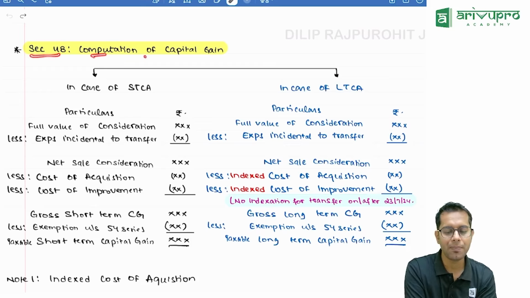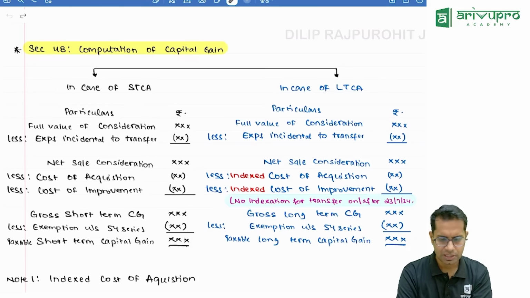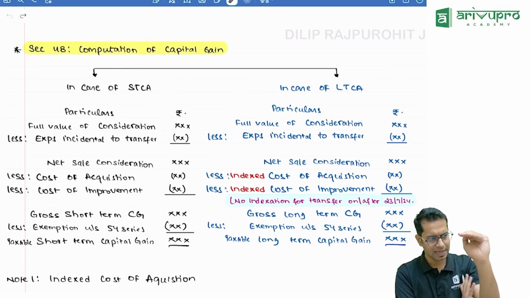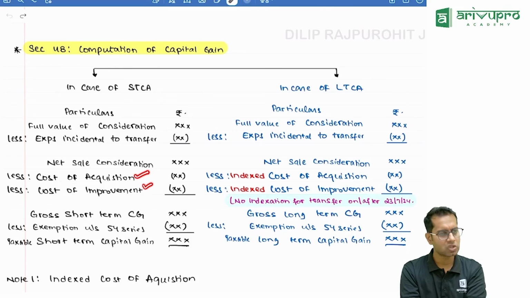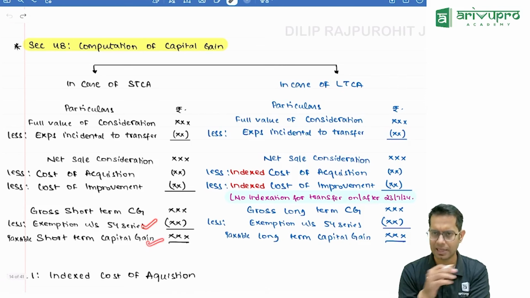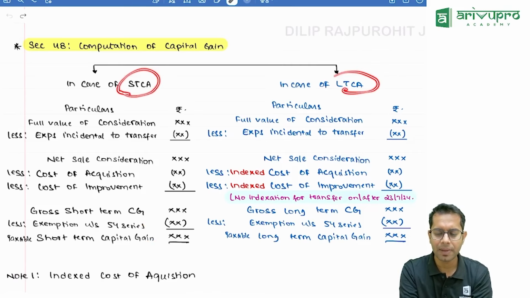Section 48, computation of capital gain. Normally, how do I compute the capital gain? I take full value of consideration less expenses incidental to transfer, and I get my net sale consideration. From this, I subtract my cost of acquisition and cost of improvement. I get my gross short-term capital gain. From that, I subtract exemptions, and I get my taxable short-term capital gain. Now, this is for short-term capital gain, whereas in case of long-term capital gain, what happens?